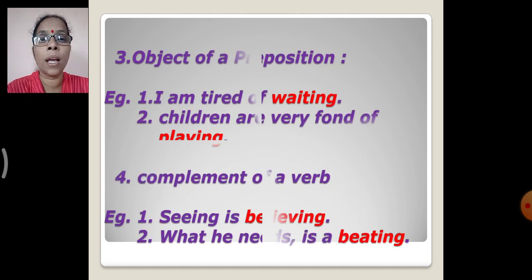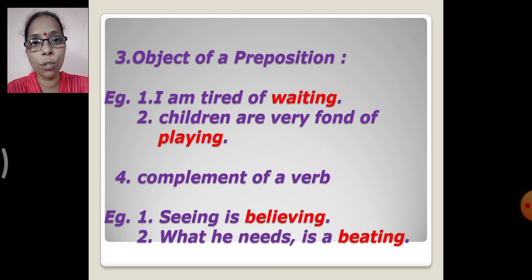Let's see. Object of a preposition. So a gerund is also used as an object of a preposition. I am tired of waiting. Children are very fond of playing. Yes? So here you can see waiting, playing, they are used as objects of the preposition of. Correct? Understood?